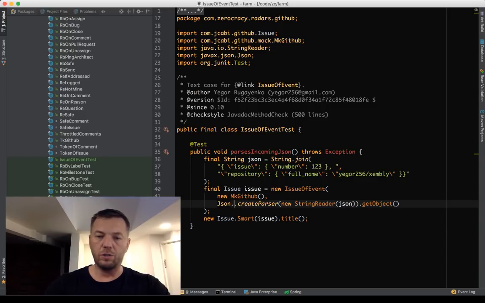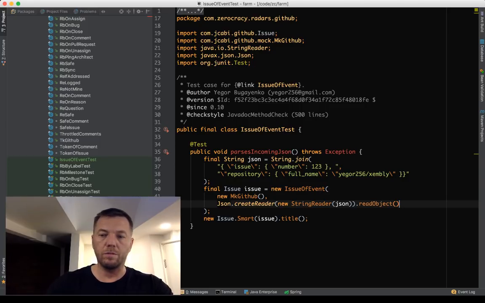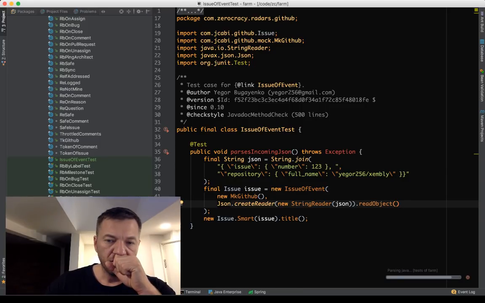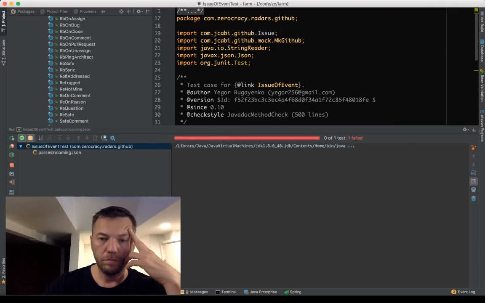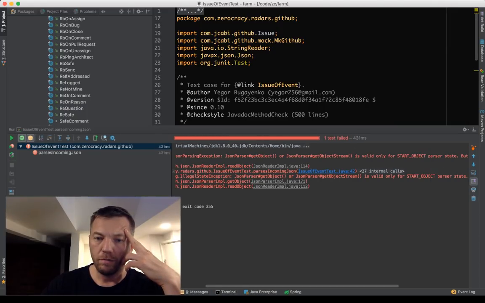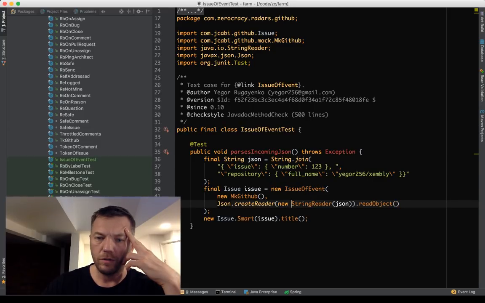I'm not really sure how to parse the, maybe reader. I don't know. Let's try this one. Parser, again parser, but it's not a parser anymore. It's a reader.